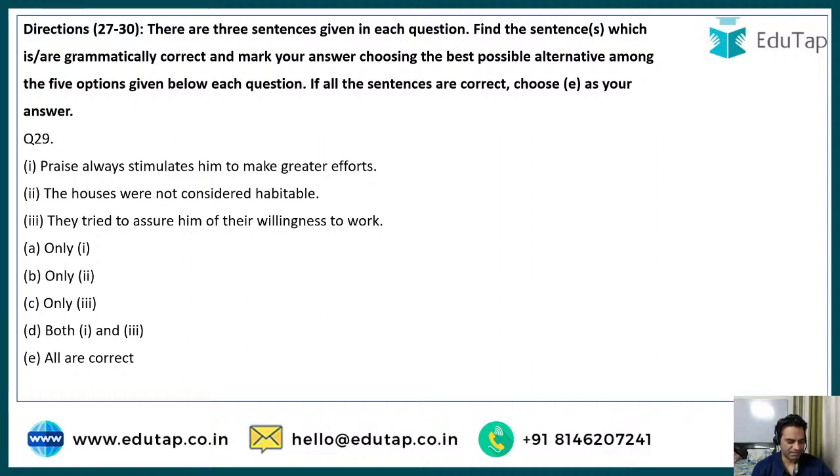Very good, Leena. Very good, Gajendra. Very good, Hannah. See, praise always stimulates him to make greater efforts. That's correct. The houses were not considered habitable. That's correct. They tried to assure him of their willingness to work. That's also correct. So all are correct, guys. Correct option is option number E. Very well done. Perfect score, guys. Good job.